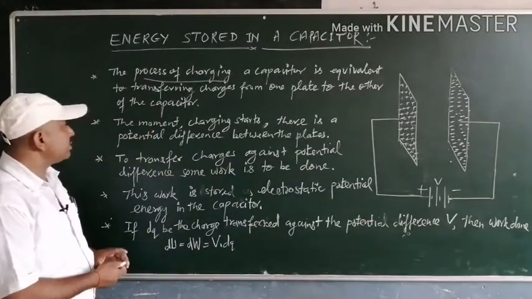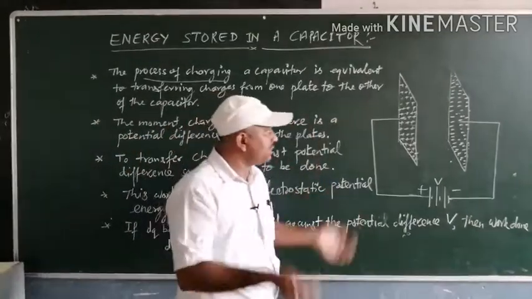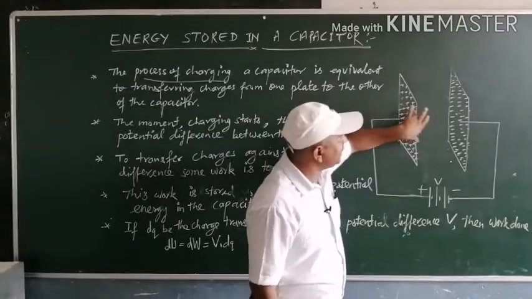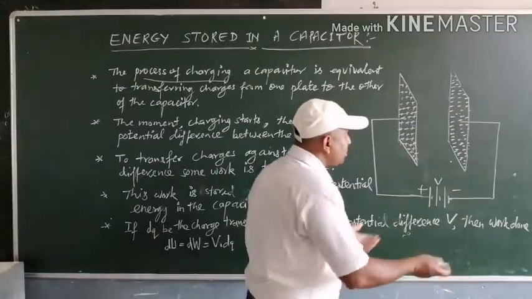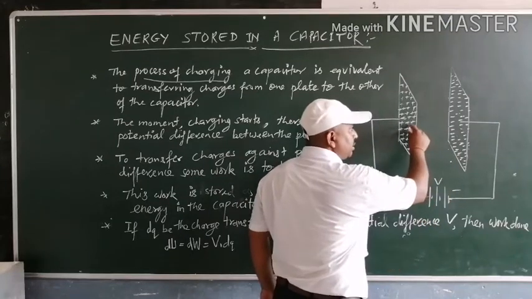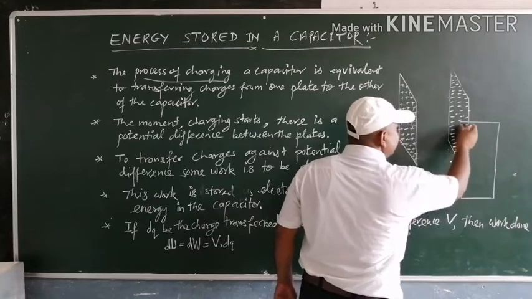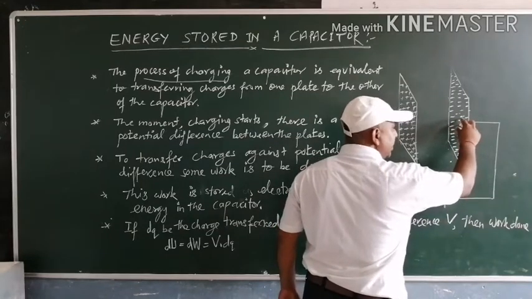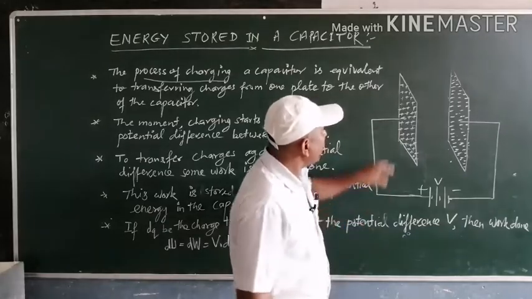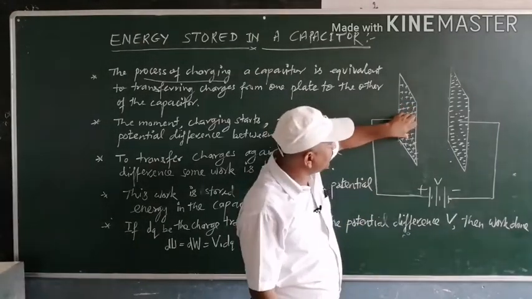Second thing is the moment charging starts. It means when charging starts, suppose that a few electrons are ejected from this plate and reach this plate, then a small amount of negative charge is placed on this plate and some positive charge is acquired on this plate.